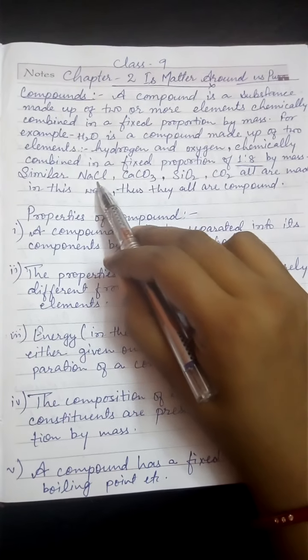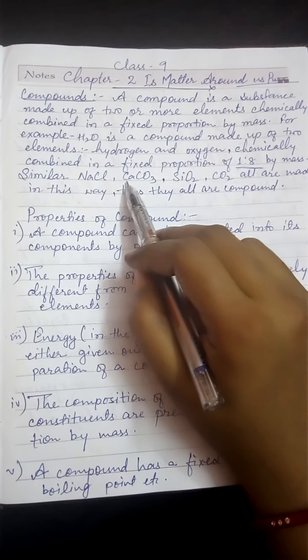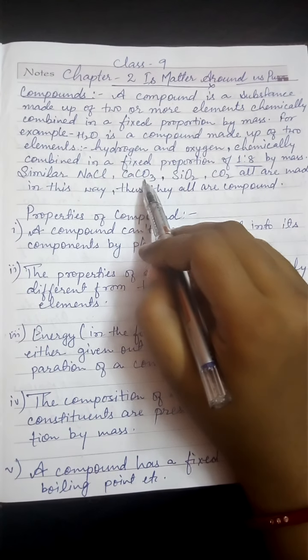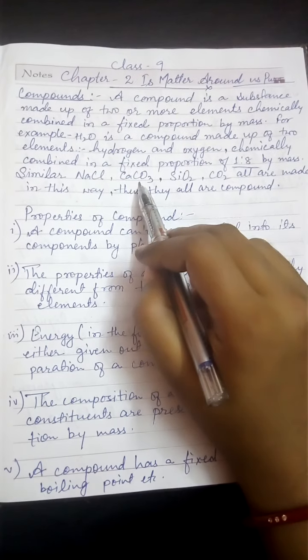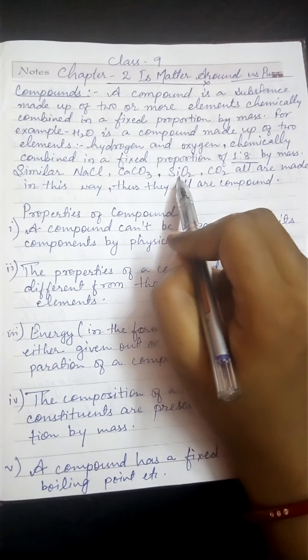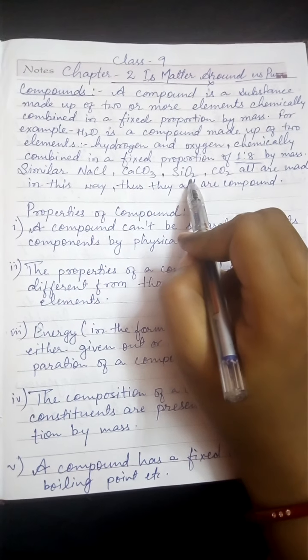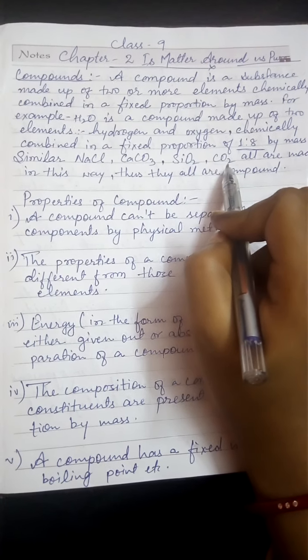That means NaCl is made up of sodium and chlorine. CaCO3 is made up of calcium, carbon and oxygen: one atom of calcium, one atom of carbon, three atoms of oxygen. Silicon dioxide is made up of one atom of silicon and two atoms of oxygen. Carbon dioxide is made up of one atom of carbon and two atoms of oxygen.